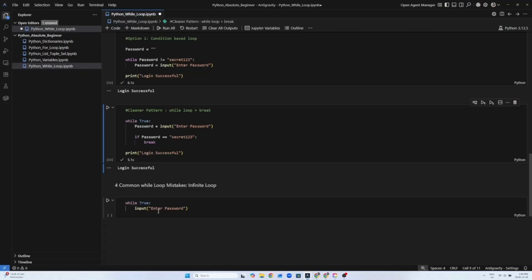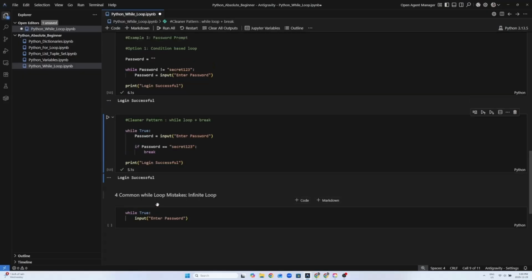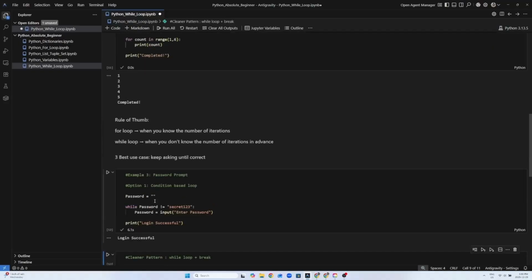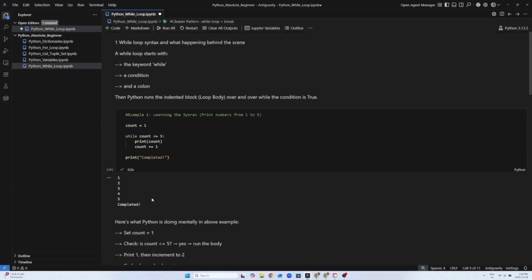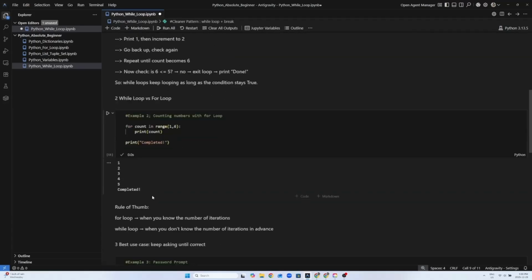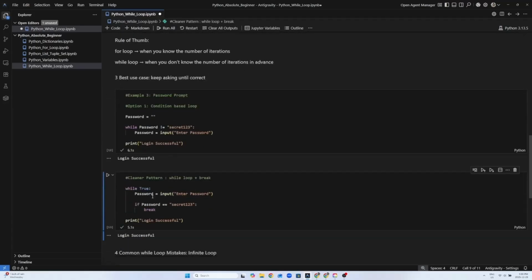So that's all. Just to recap, in this episode you learned while loop syntax, header plus indented body, how the condition controls the loop, when to use while versus for loop, the while True plus break pattern, and how to avoid infinite loops.